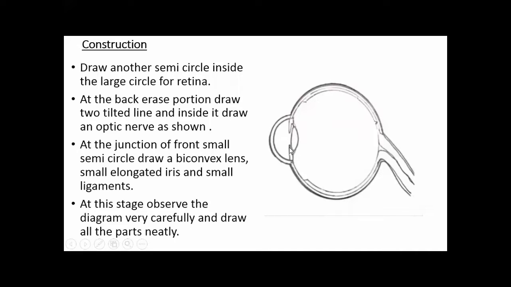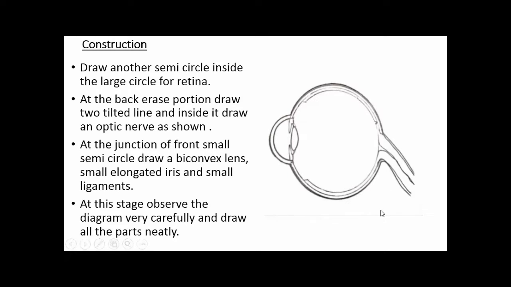Yes, this is the iris, a small elongated iris, and small ligaments. Here these are the ligaments. Here is the iris and this is the biconvex lens. This is the iris and this one is the ligament. At this stage, observe the diagram very carefully, students, and draw all the parts neatly. Here the diagram has been completed. Observe it very carefully and draw all parts of the diagram very neatly and clearly.